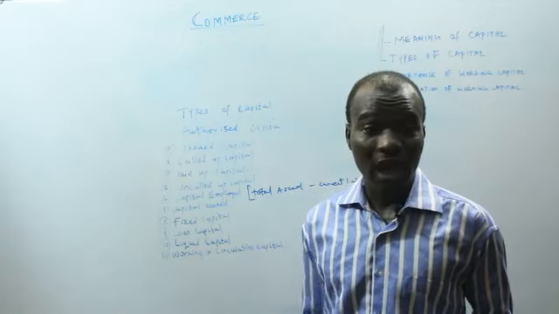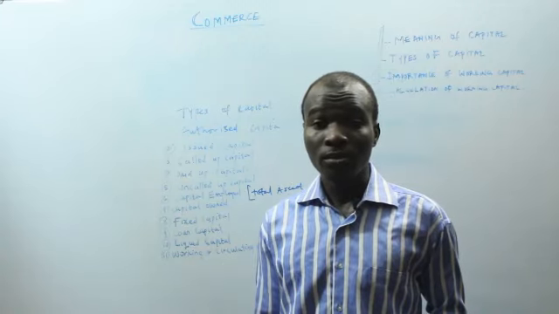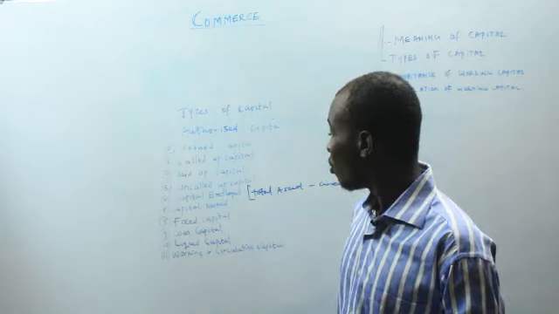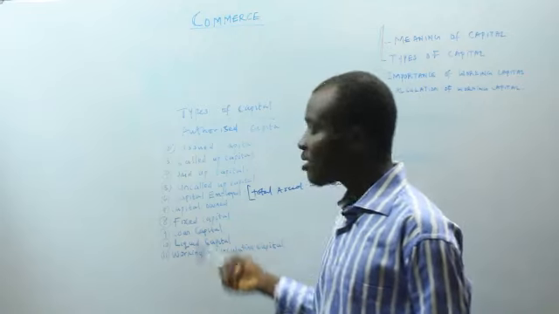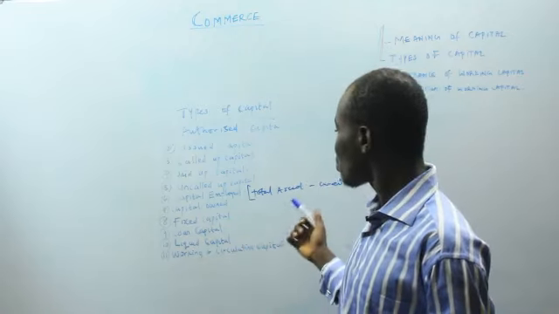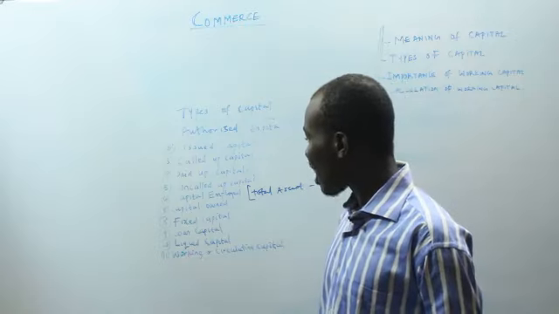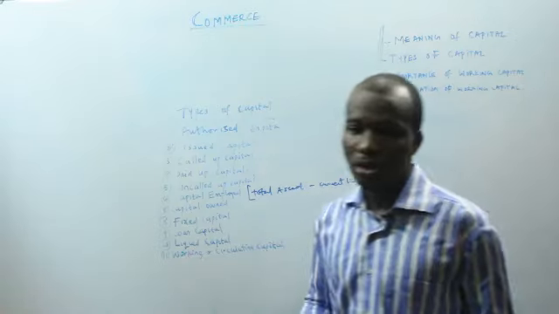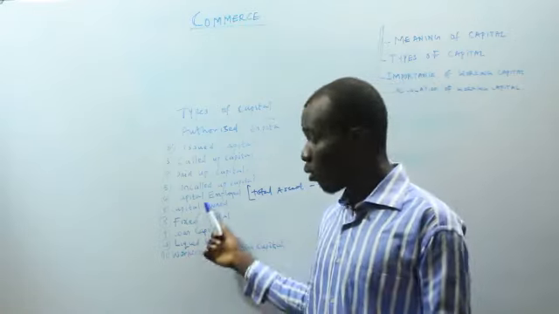So how do we arrive at the capital owned? The capital owned is the total asset minus the total liabilities. That will give us the capital owned.